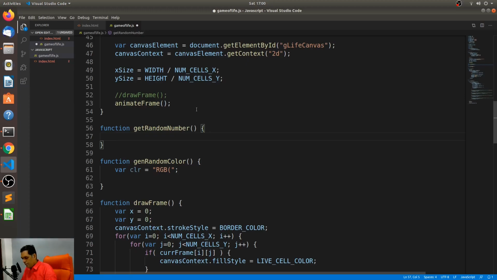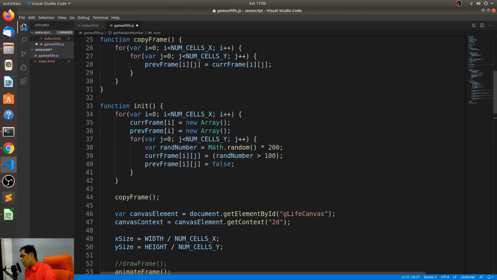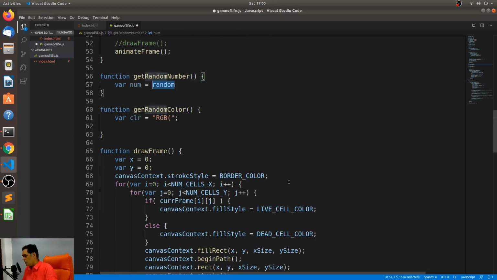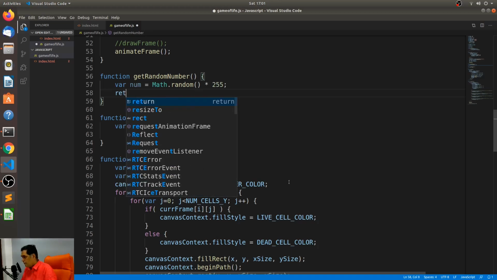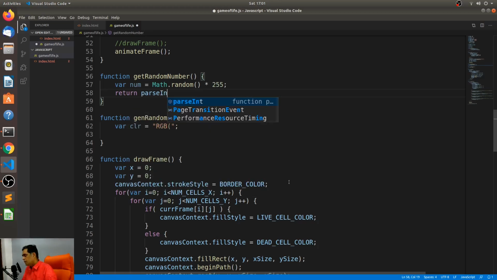So variable num is equal to Math.random, I'm sorry, I keep forgetting, times 255. I should also make sure that it is never below 10. All right. No, let it be. So, and I can say return parseInt of num. All right. So this parses the number to integer and then it returns it.